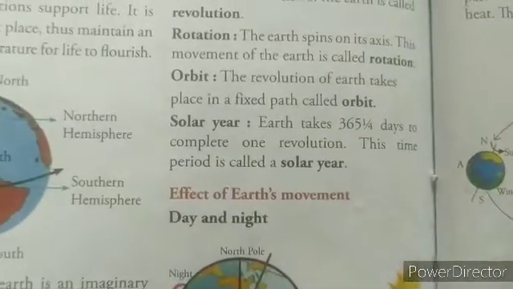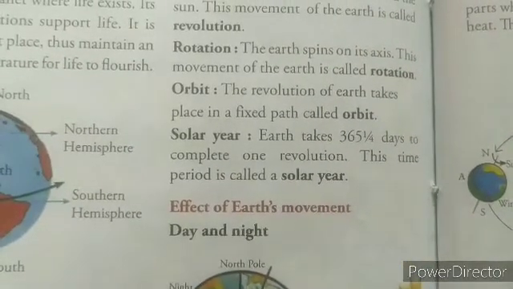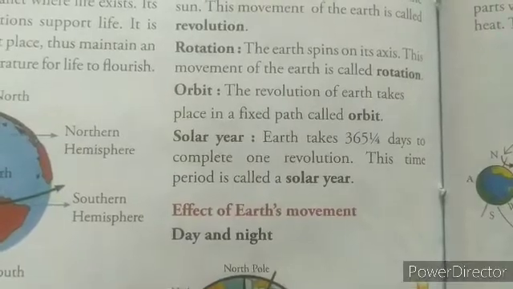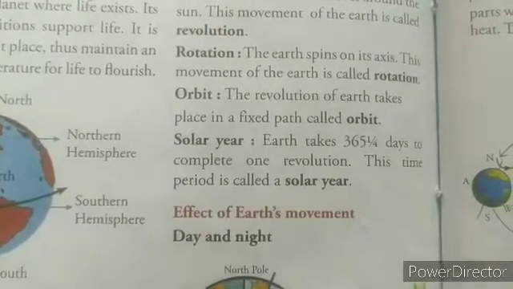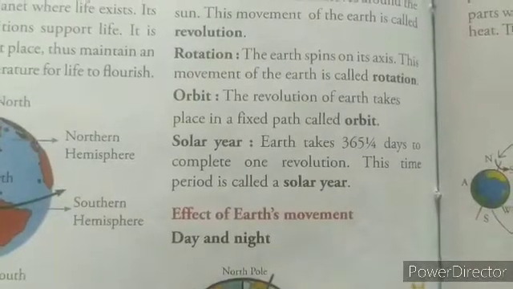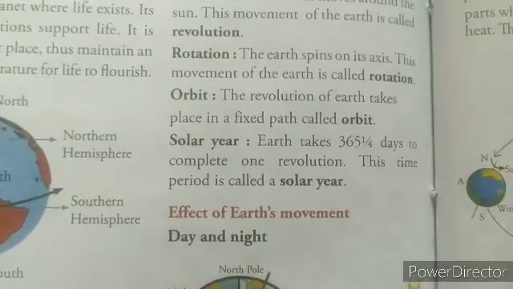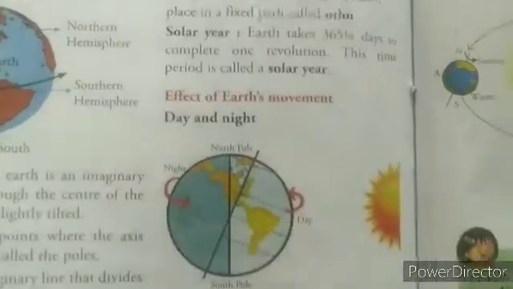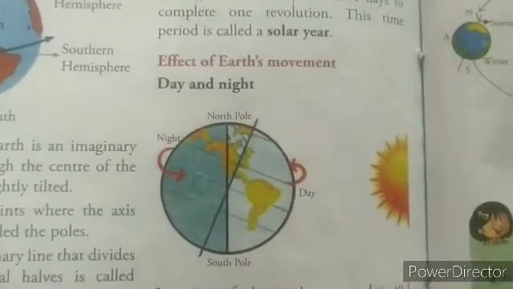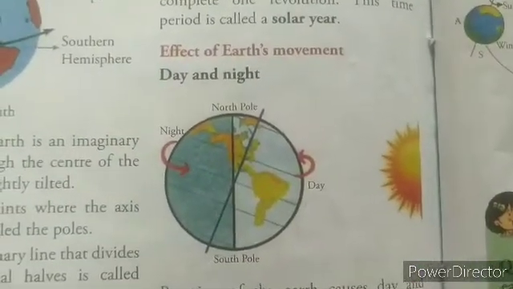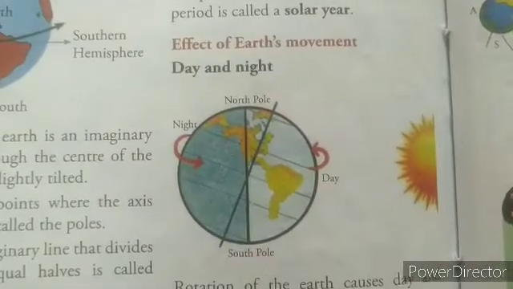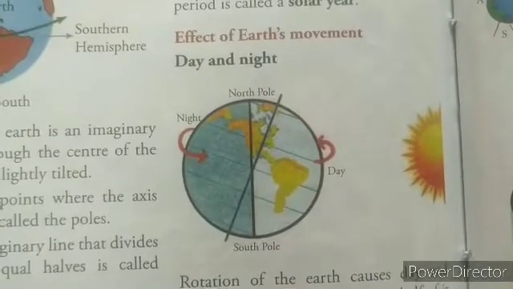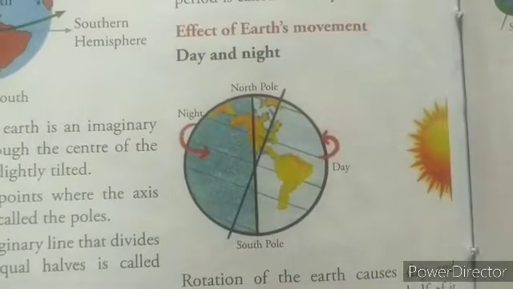Now solar year. Earth takes 365 1/4 days to complete one revolution. One revolution is completed in about 365 1/4 days, and this time period is called solar year. Now effects of earth movement. What are the movements of the earth, beta? Rotation and revolution. We will read what effects rotation and revolution have. First, the effect of rotation.